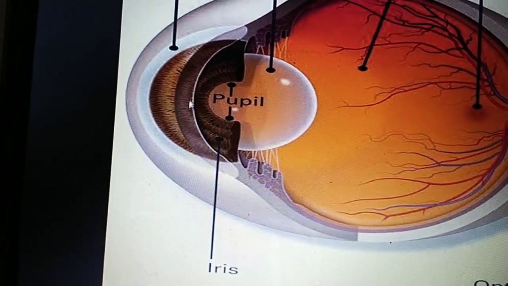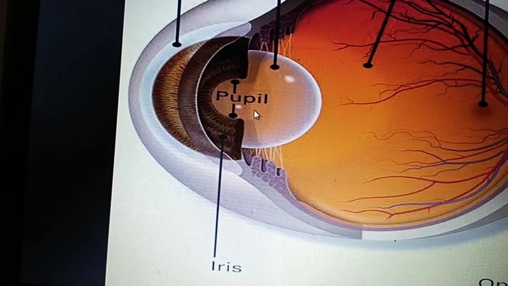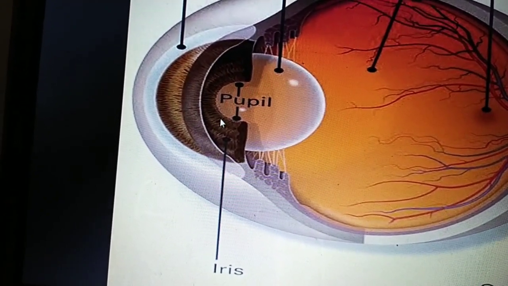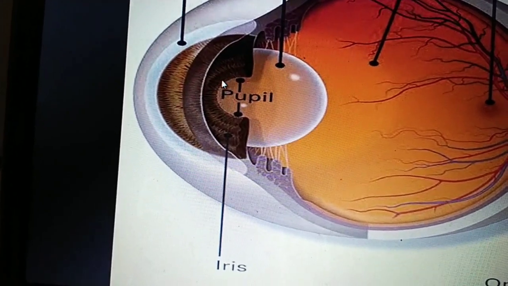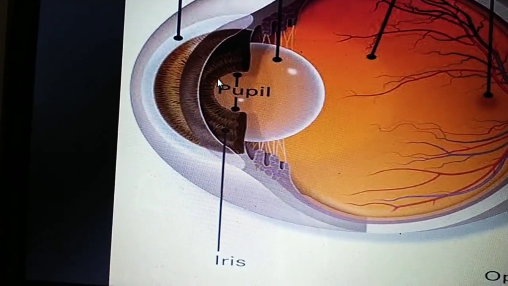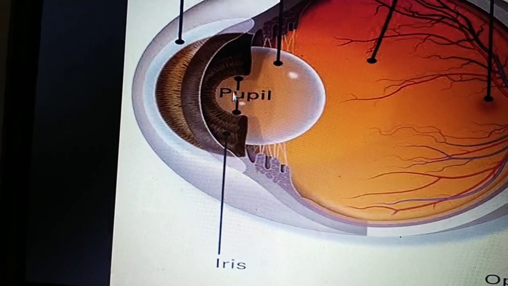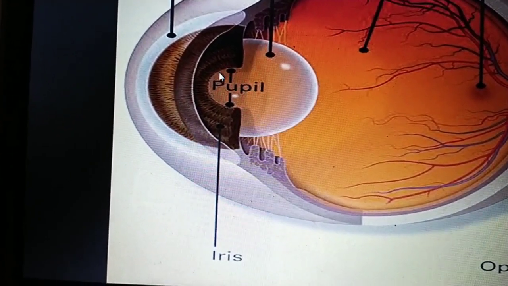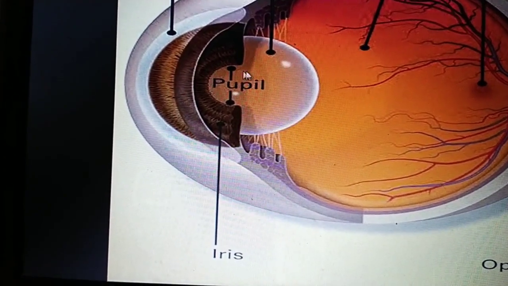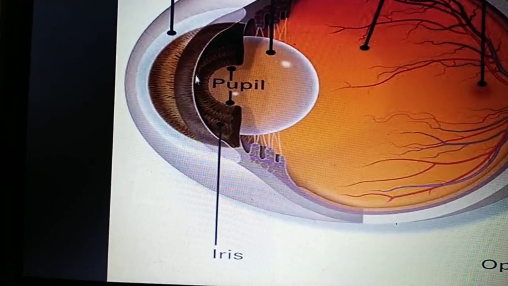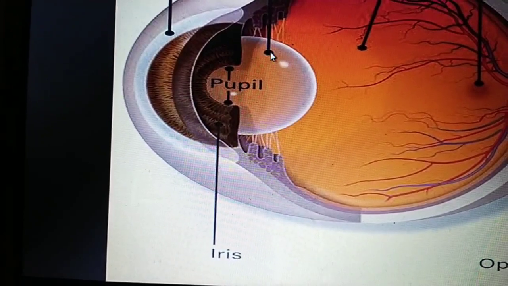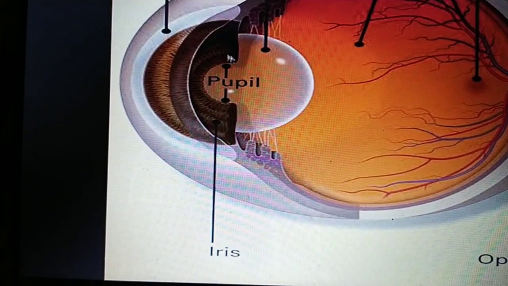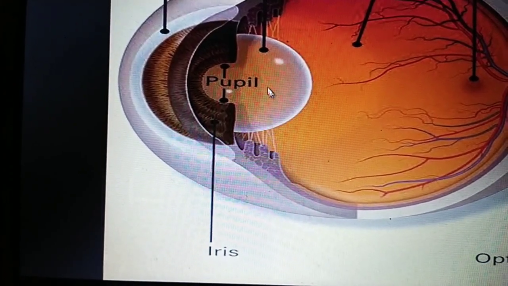This iris muscle works as a diaphragm, and its contraction and relaxation maintain the size of the pupil. The pupil is the black hole of the iris, and the iris is circularly attached like this. It has two muscles, the pupillary dilator muscle and the pupillary constrictor muscle.